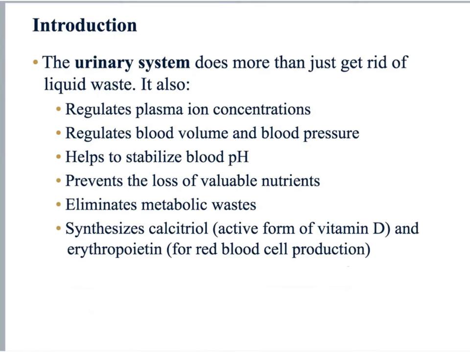By filtering our blood, our kidneys can regulate the ion concentration in our blood plasma. And by doing that, our kidneys can stabilize our blood pH to the homeostatic level, which is around 7.4. Also, when our blood passes through our kidneys, metabolic wastes are filtered out of our blood and become part of our urine. Metabolic wastes are biochemical wastes, right? This is the waste formed from the biochemical reactions that happen in our body.